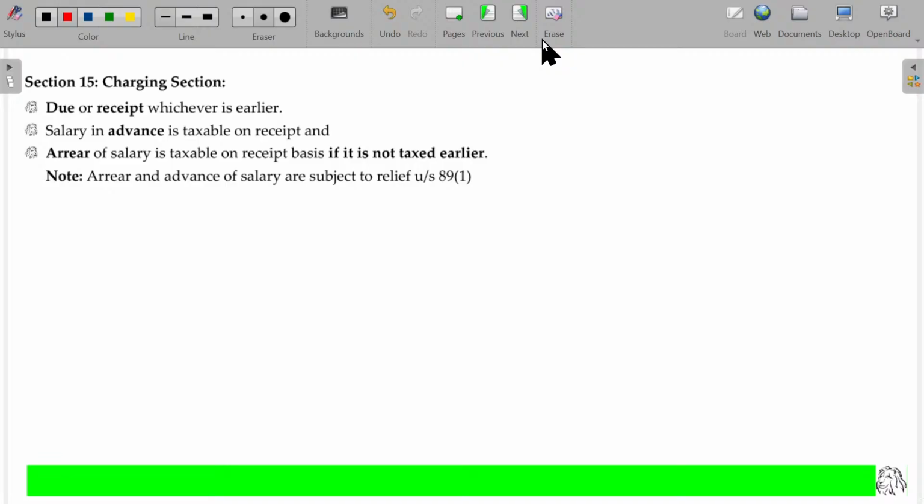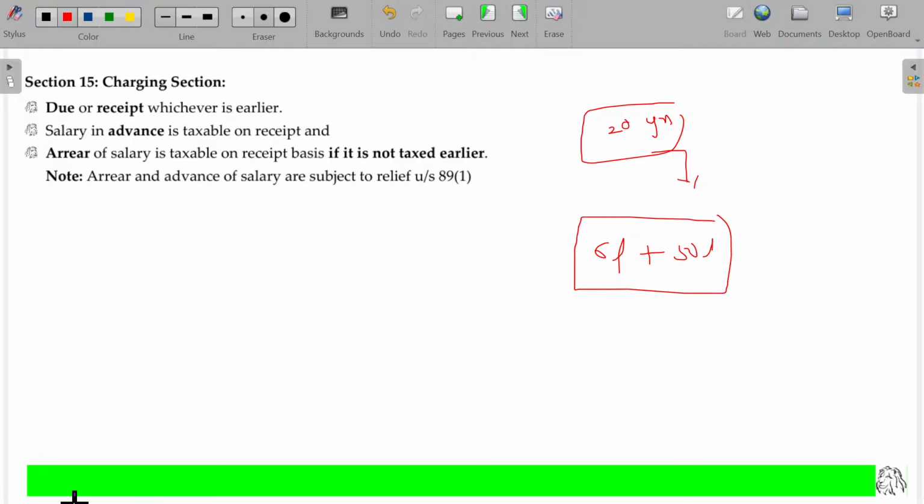In order to escape yourself, what you can do? I can calculate and pay now itself, sir. Sir, I am not able to calculate ahead, sir. I'm receiving everything today only. I got confirmation of the arrear money today only, sir. What can I do? This year income is 6 lakhs, sir. Almost I didn't get the money for 20 years, sir. For all the 20 years put together, they are now offering me 50 lakhs, sir. Now my income is 6 lakhs for the current year, and for 20 years arrear 50 lakhs. Almost now I'm getting 56 lakhs.